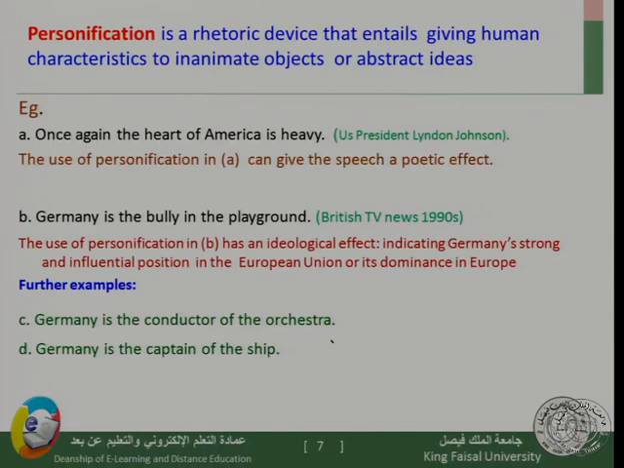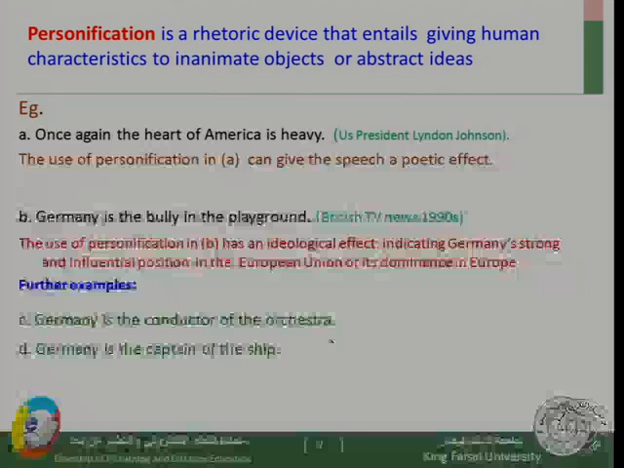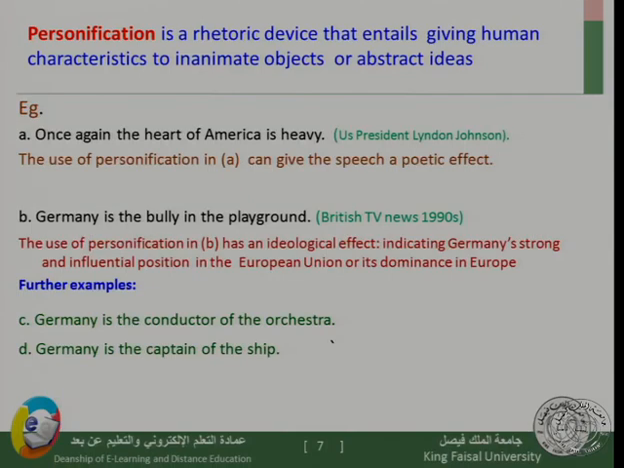Then we move to another rhetorical device, which is personification. By definition, the word personification means, of course, a rhetorical device that entails giving a human characteristic to inanimate objects or abstract ideas. So if I have a characteristic which belongs to humans and I attribute it to something which is not human, something that could be an animal or any inanimate object, something that does not have life in it.